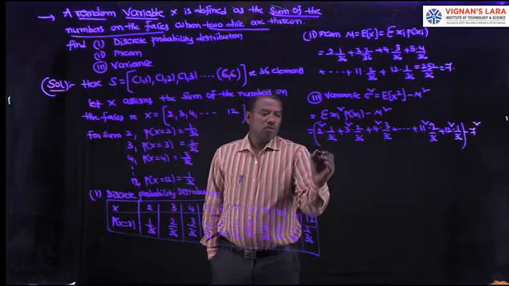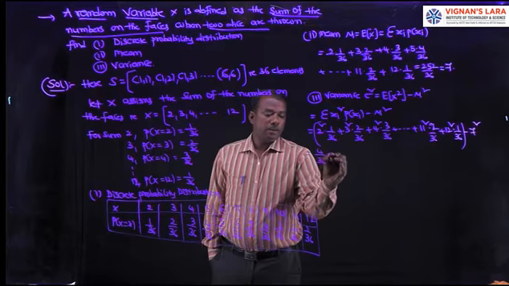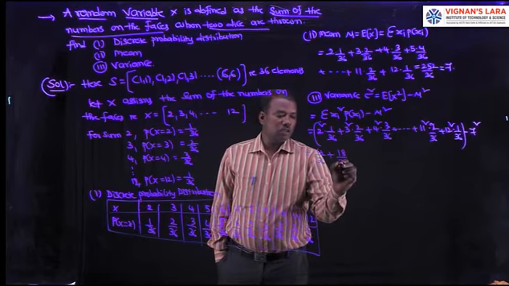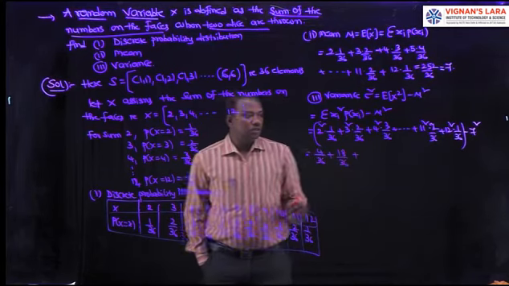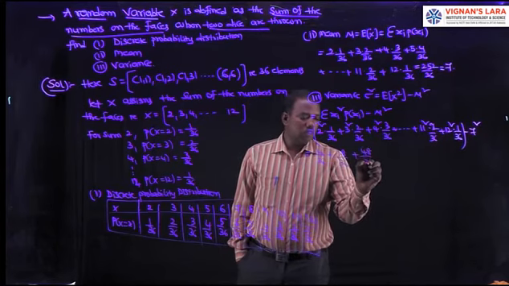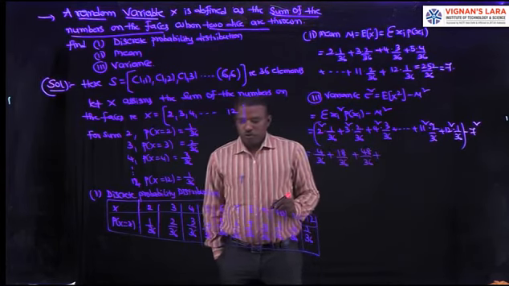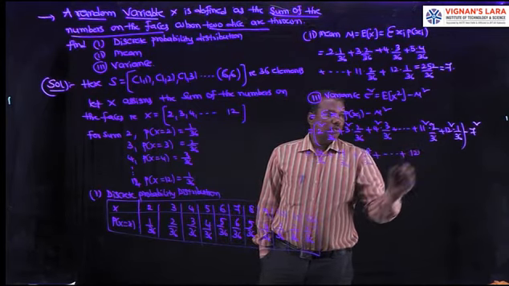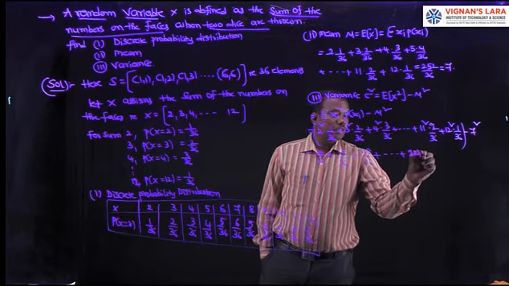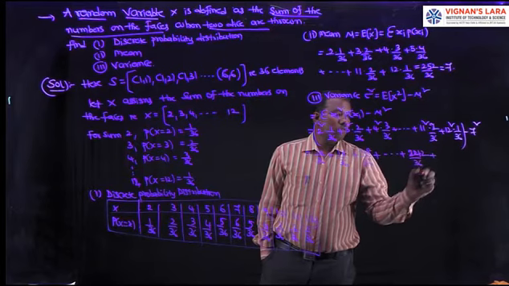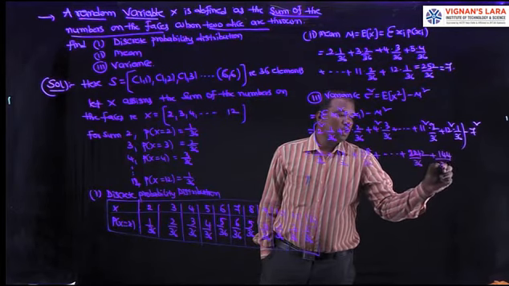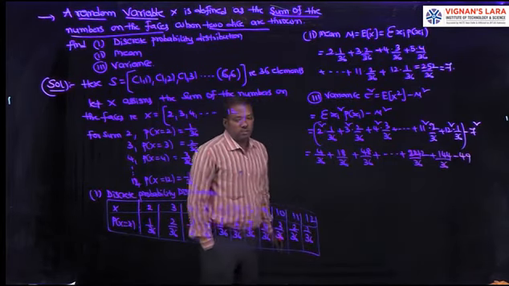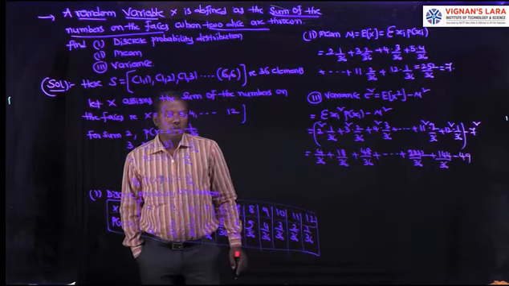That is equal to 4 by 36 plus 3 square 9, 9 into 2, 18 by 36, 4 square 16 into 3, 48 by 36, next 5 square 25, and so on, 11 square 121 into 2, 242 by 36 plus 144 by 36, minus 49. Simplify it, and we get the variance of the random variable.